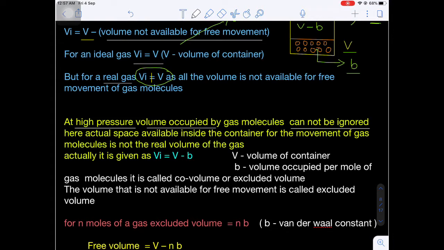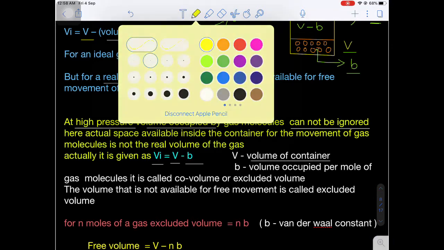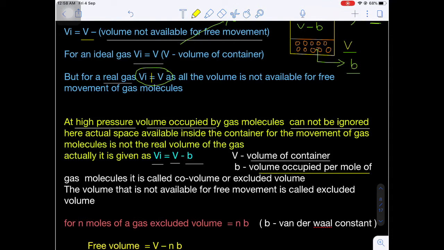Now let's suppose the volume occupied by the gas molecules is B and the volume of the container is V. Then what is the volume of the ideal gas? Vi is equal to V minus B. What is V? Volume of the container. And what is B? Volume occupied by 1 mole of a gas.